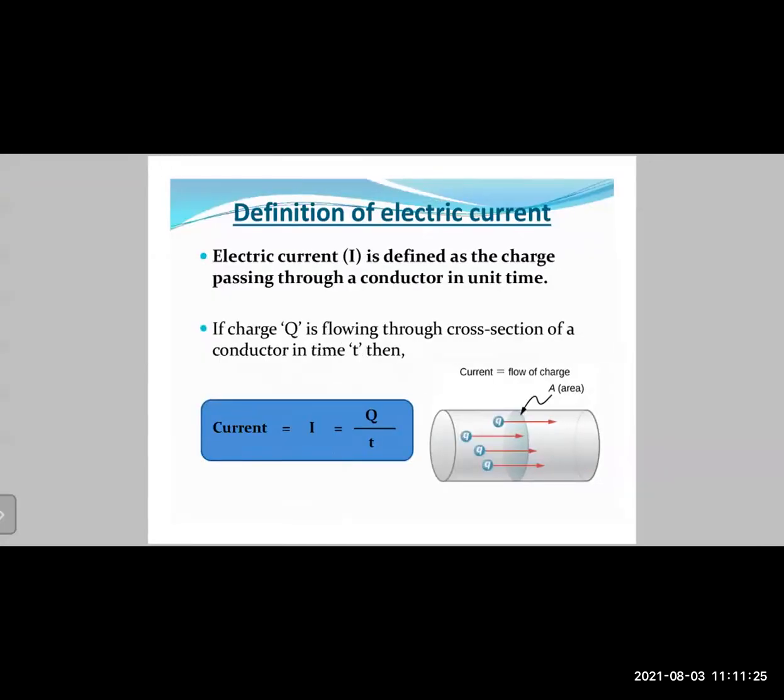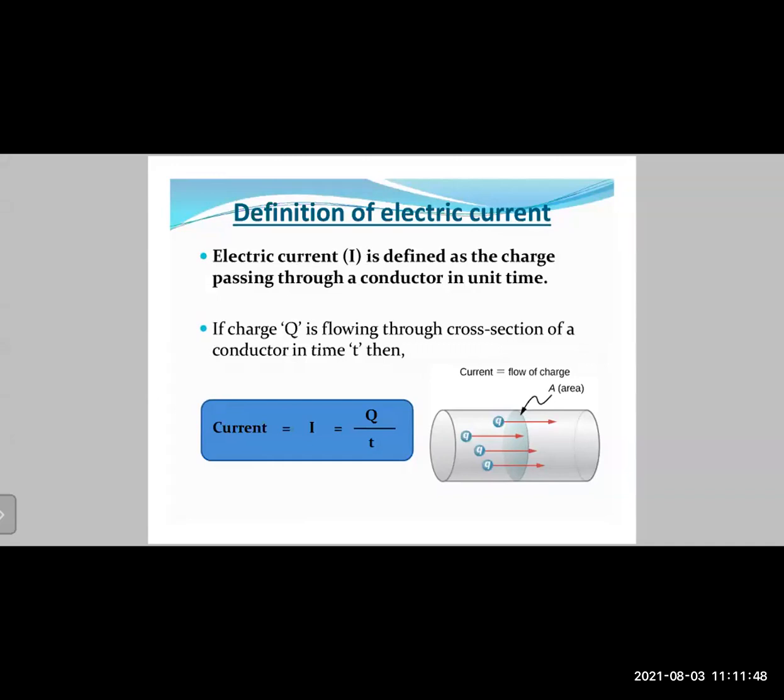Then let us now further define electric current. Remember, voltage, or potential difference, is different and current is different. Students sometimes get confused between these two concepts. Potential difference is the difference in electrical energy between the two terminals of a cell. Let us now learn about electric current.